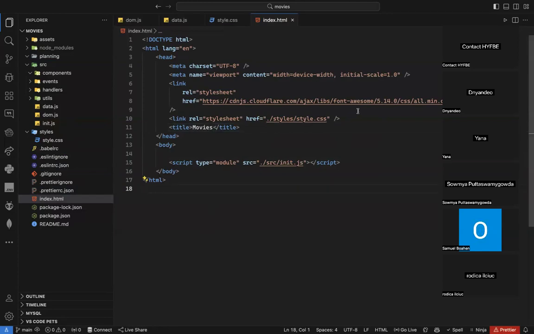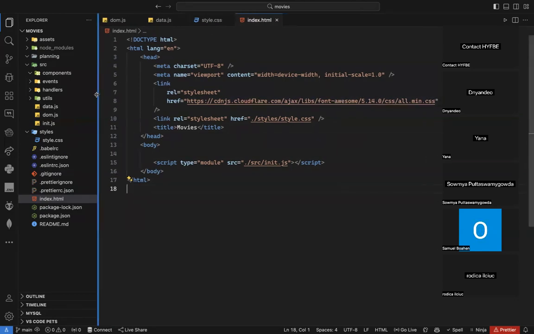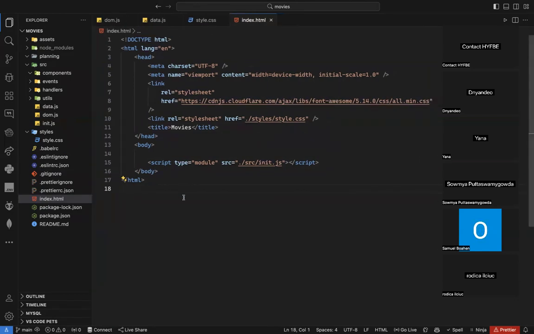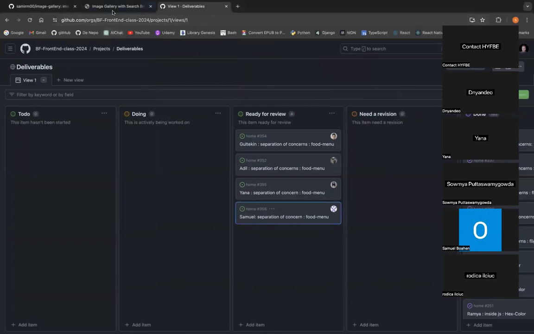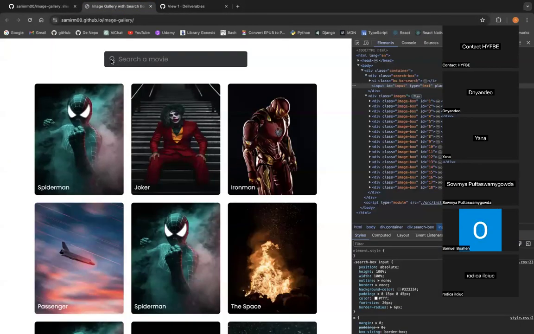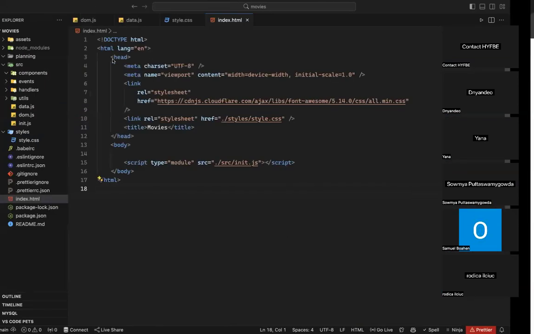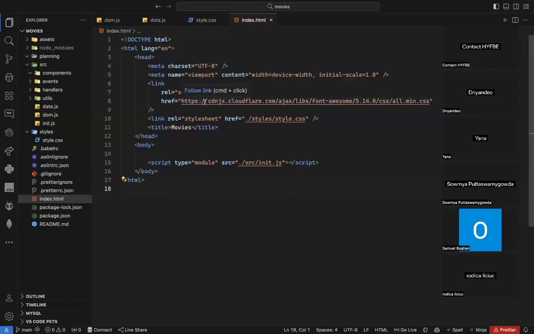What am I doing here? I'm adding font awesome icon, as you can see. So font awesome icon just allows you to show some icon. If I go back to the project, as you can see here, I have an icon which is search like that. This is one coming from font awesome. Okay. So it's just a link. You need to add it at the top of your HTML, as you can see. I can send it to you. It's not a problem. Style.css, and the title is movie.